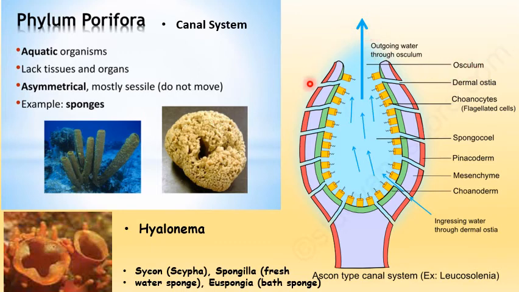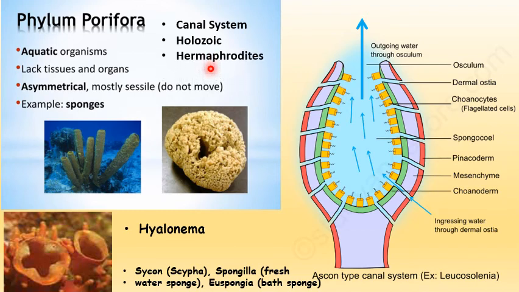So this is the typical process of how the canal system works in all sponges. But again, this varies depending upon the species. They have the Ascon type of canal system, and other types of canal system are also there. Anyways, up to this will help you have an idea about the phylum Porifera group. And all of them exhibit a holozoic pattern of nutrition, which means the food will be digested inside their body. That is what holozoic means.